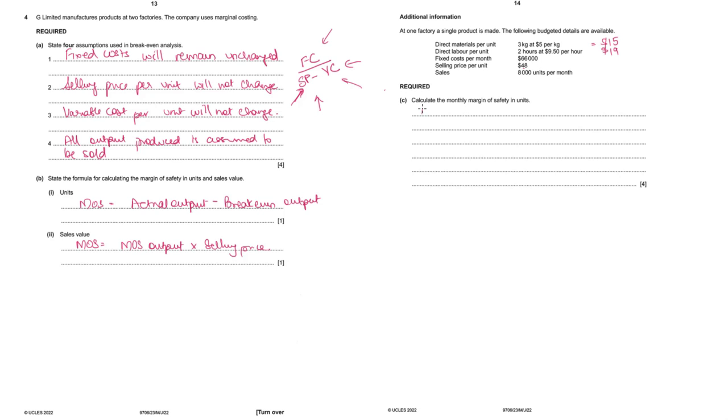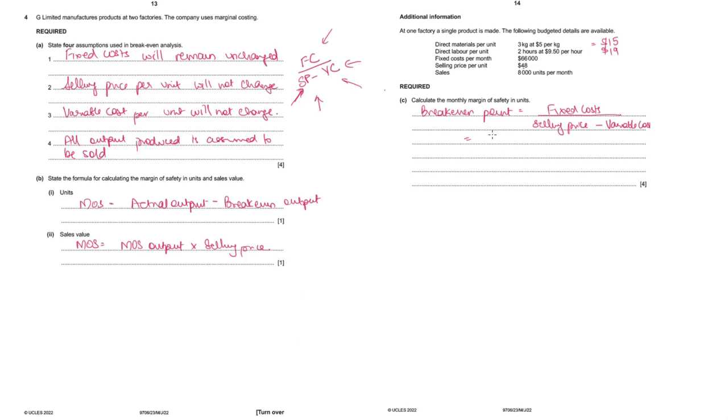For margin of safety, first we need to calculate the break-even point. Fixed cost upon selling price minus variable cost.